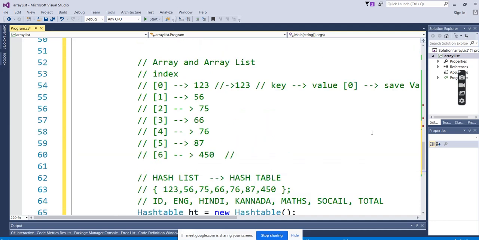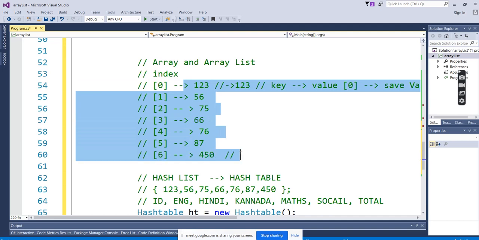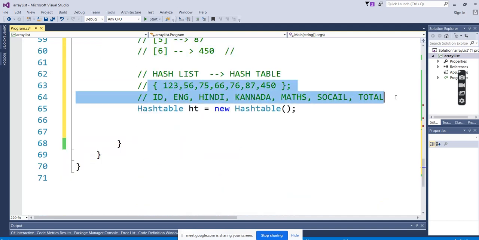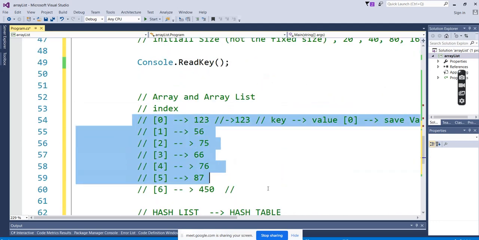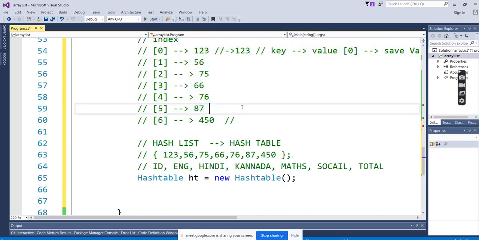Till now I explained the same thing, right? Here the indexes are dynamically generated by the compiler. It has some pattern, some sequence for 0, 1, 2, 3. If I want the value of English, we don't know where the English value is stored. Then we have to remember the sequence every time: the first is English, second is Hindi, third is Kannada. We cannot keep remembering the index values, right? So here in the hash table, what will it do? Hash table will use the concept called hashing.